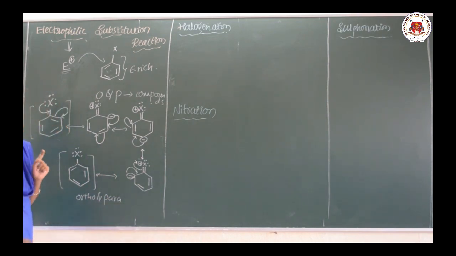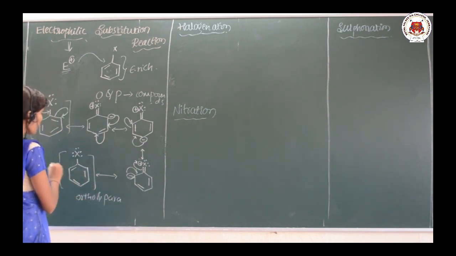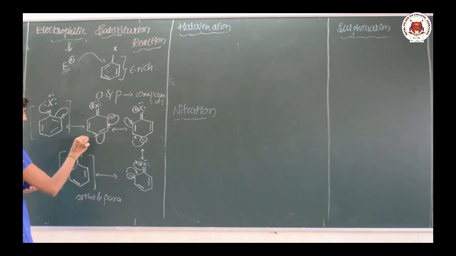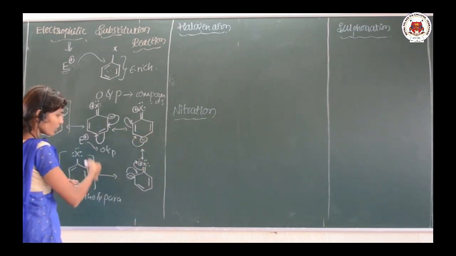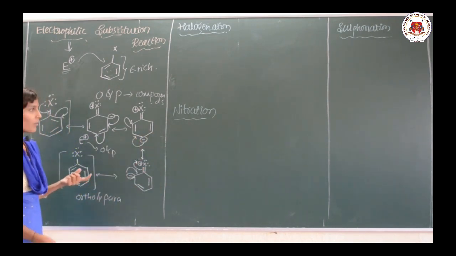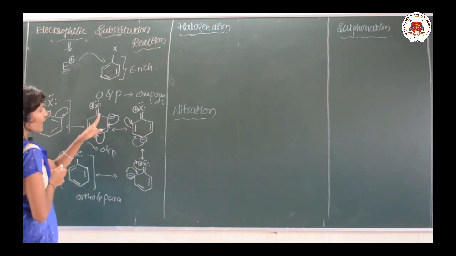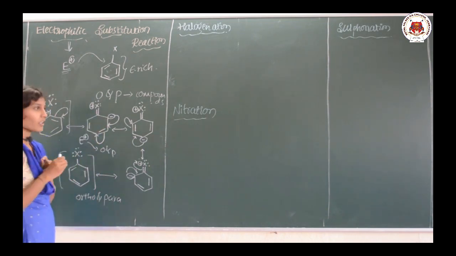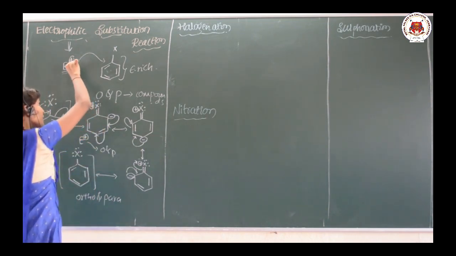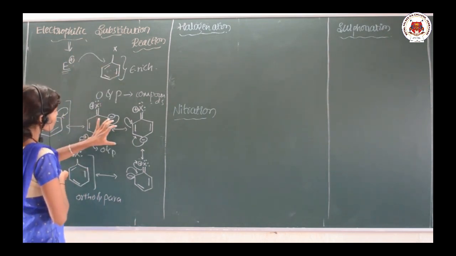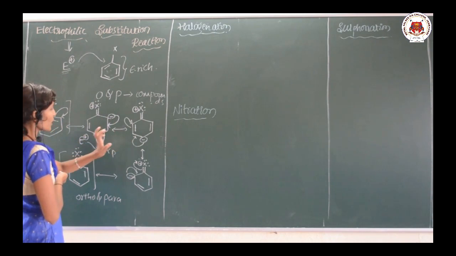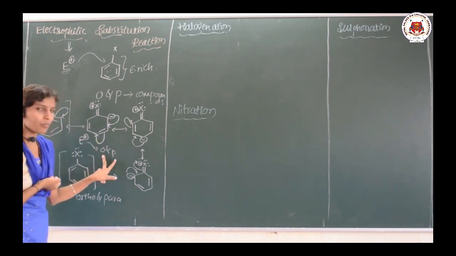Ortho and para positions are electron rich, which means our electrophile, that is E plus, can attack the ortho and para positions, because meta is not at all active in the whole ring system. Okay, the negative charge is developed in the ortho and para positions, and the electrophile has the tendency to attack the electron rich system, which means that electron richness occurs in the ortho and para positions.